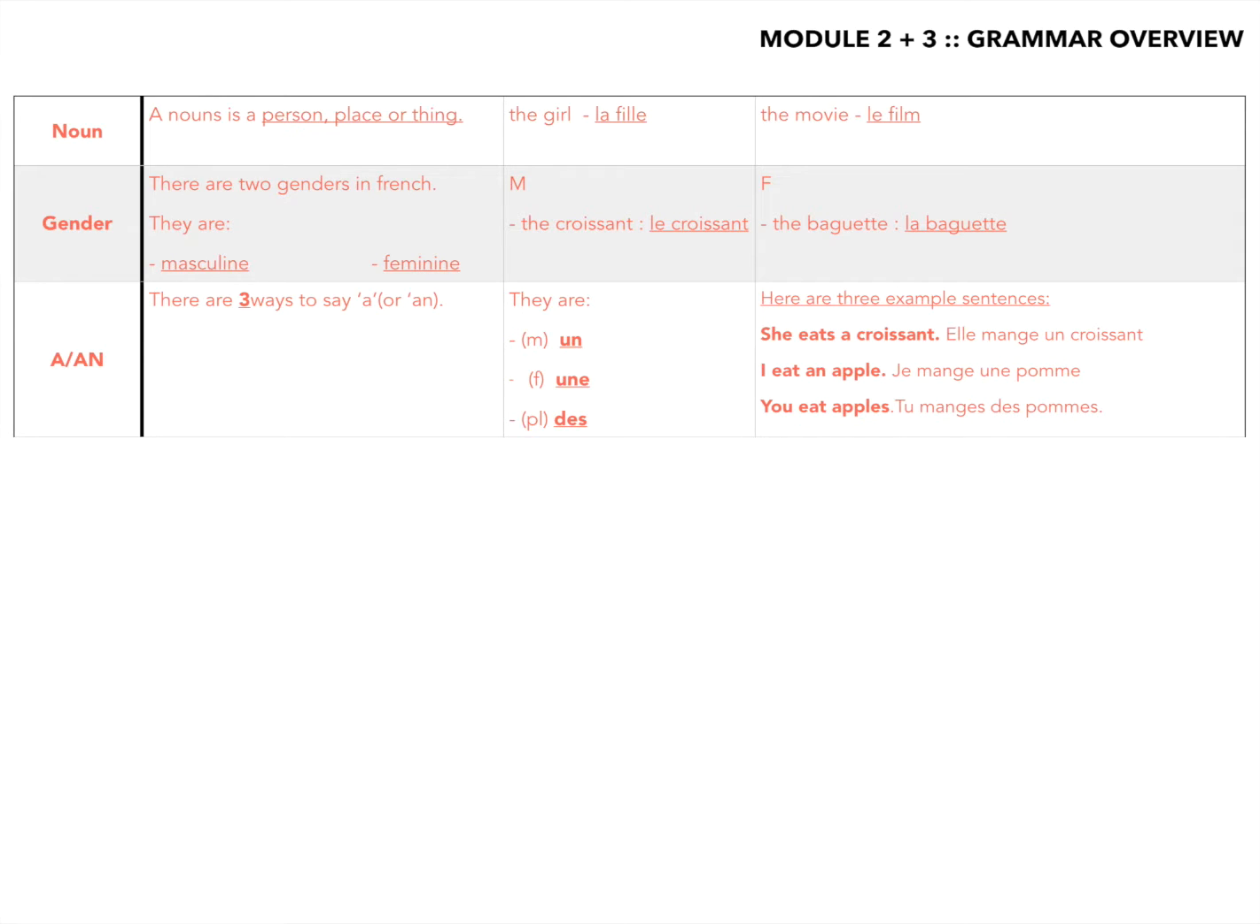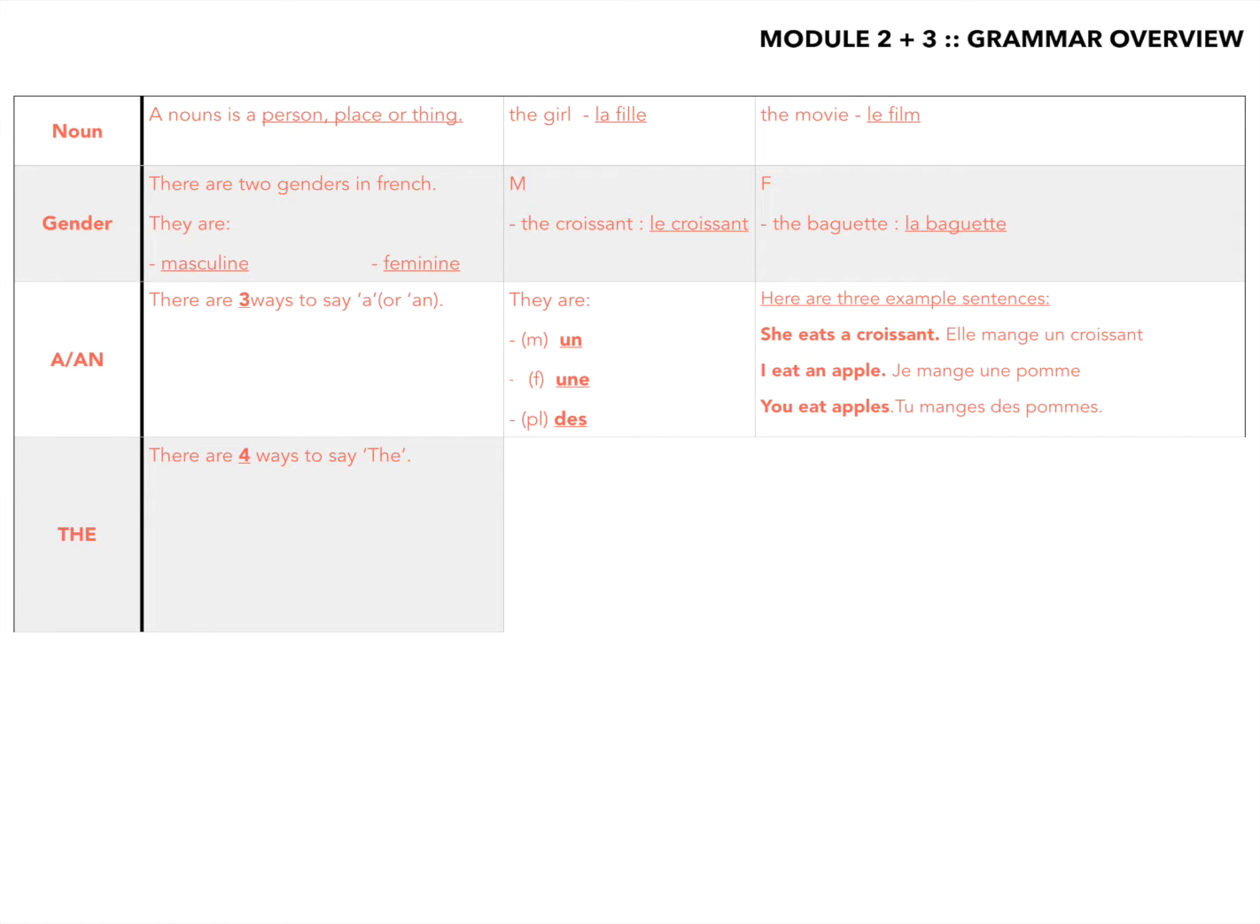You eat apples. Tu manges des pommes. Tu is you, mange is eat, des pommes is apples. Now, did you notice in English, I didn't say anything for des? Des is invisible in English. It has to go in French, but it's invisible in English. We don't say it.